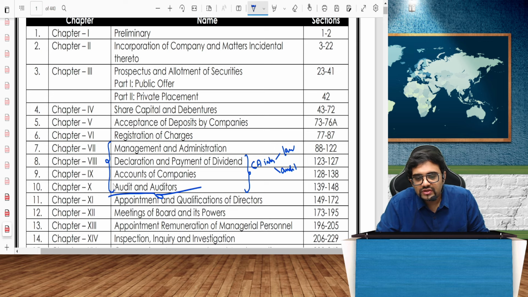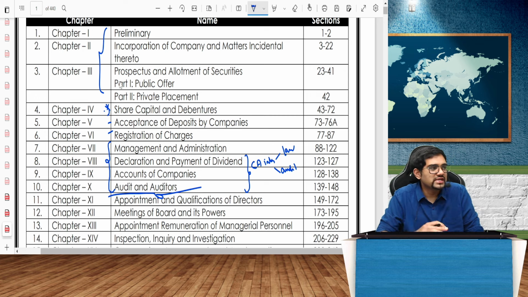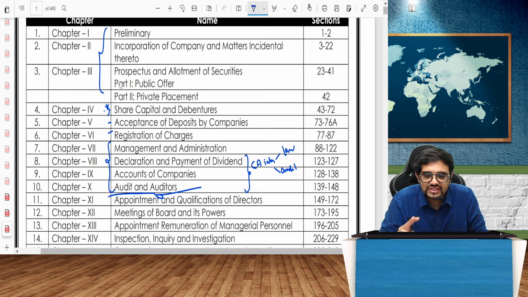Apart from that, you have your preliminary, incorporation and share capital chapter, deposits. Deposits and charges, one question will come. Share capital is also again an important chapter. And of course, the preliminary are all important. Basically everything is important, but weightage wise, generally share capital and debentures will come slightly more. And of course, chapters 7, 8, 9, 10 are extremely crucial and extremely important. So let's quickly do the preliminary and incorporation very, very quickly, and then move on to other areas.